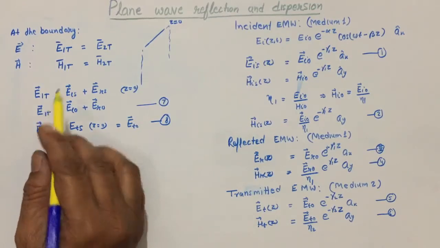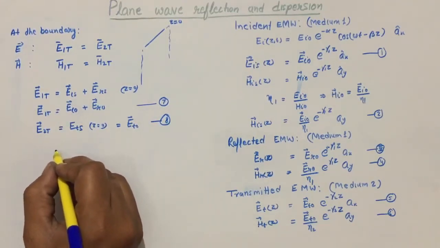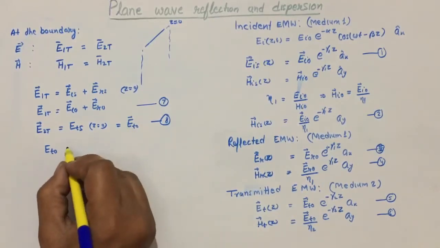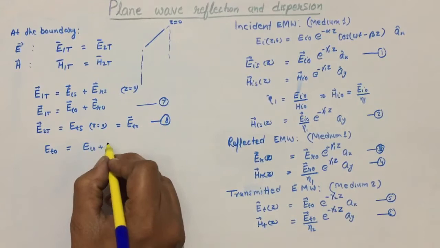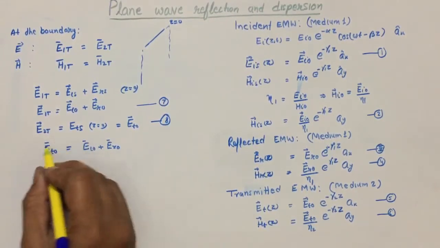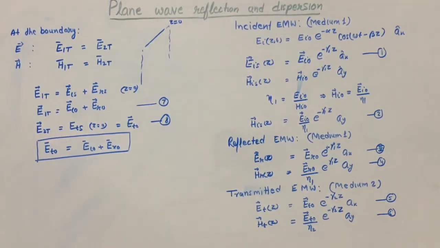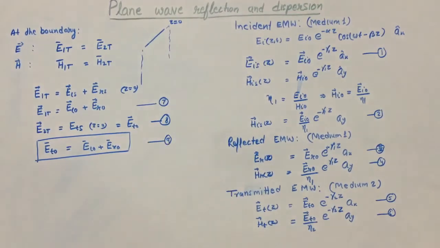So as it is equal, from there we can say Et naught will be equal to Ei naught plus E reflected naught. So in this way we have one final equation for further study. We can name it equation number 9.